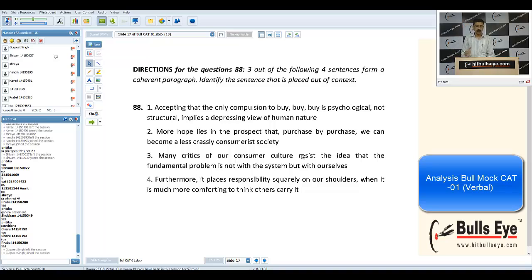This is different from the theme, and in the other three sentences, 1, 3 and 4, we are talking about why we go shopping without any reason, and whether the blame should be upon us or another. So the second is a little out, therefore the answer.